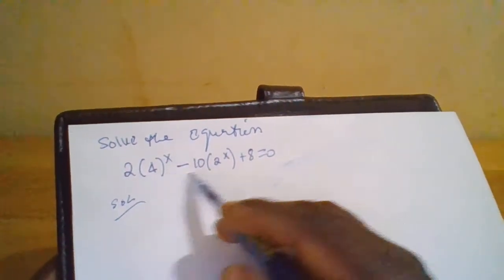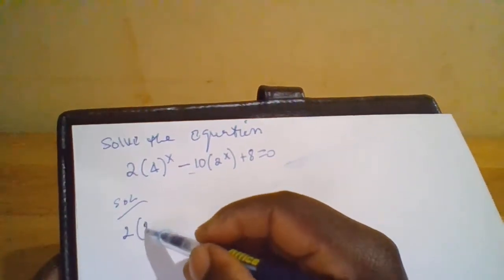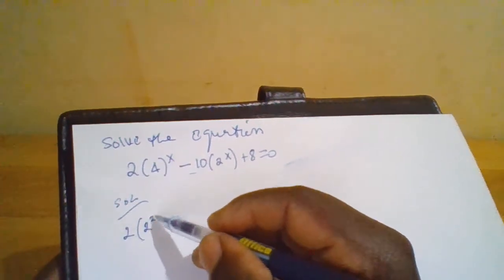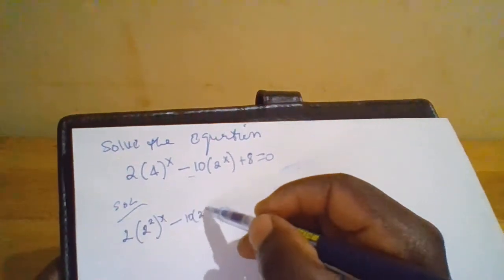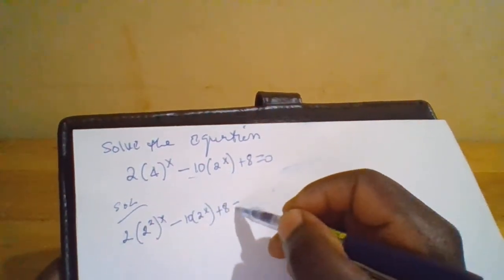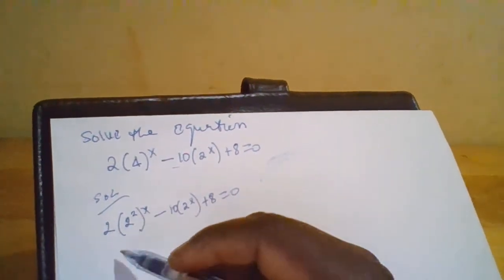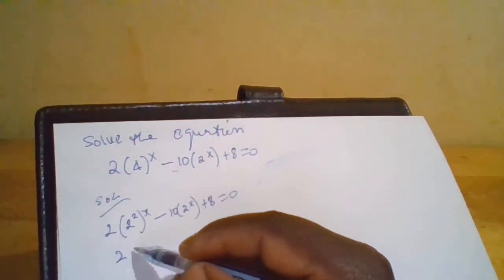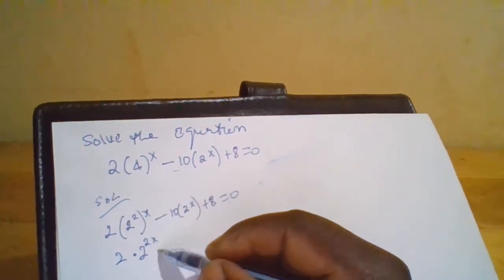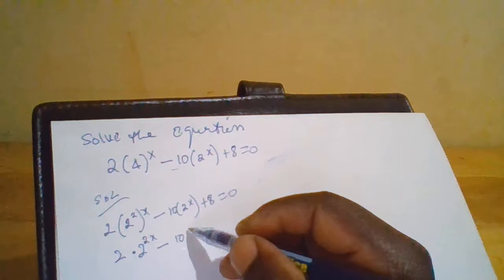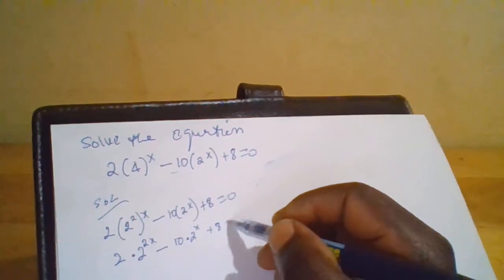Now we can write this equation as 2 times 2 raised to 2x minus 10 times 2 raised to x plus 8 equals 0. Now this is the same as 2 times 2 raised to 2x minus 10 times 2 raised to x plus 8 equals 0.